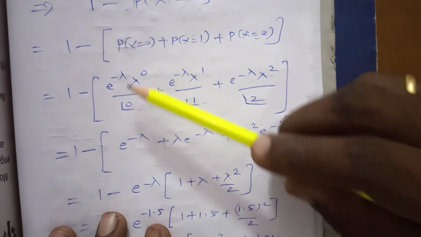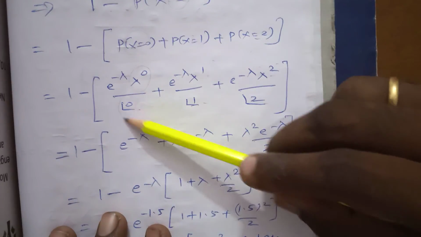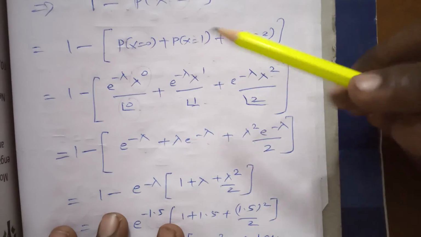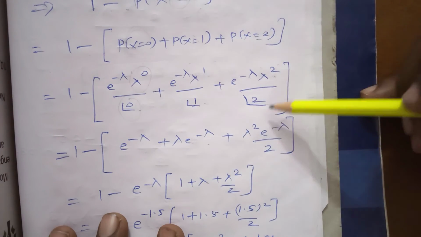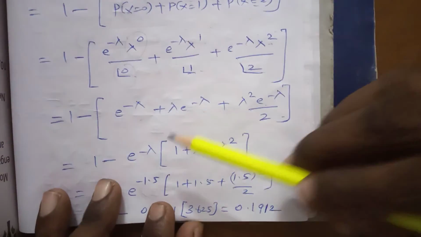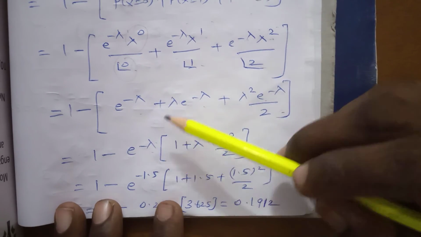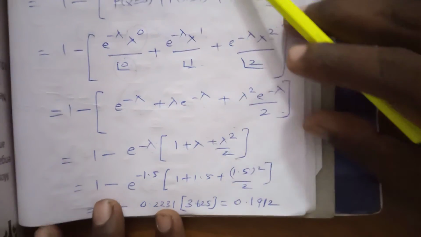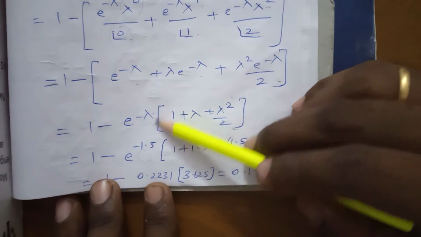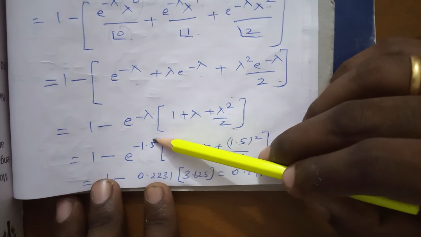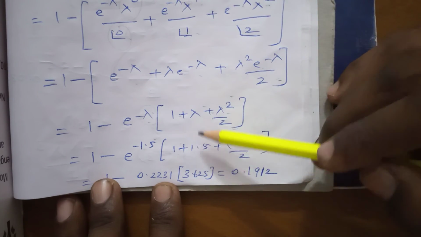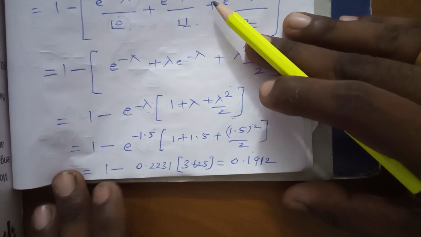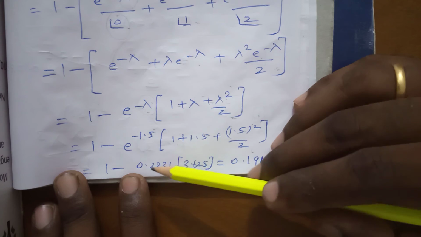So 1 minus e power minus lambda, which is common for all terms, into 1 plus lambda plus lambda square by 2. Substituting, 1 minus e power minus 1.5 into 1 plus 1.5 plus 1.5 whole square by 2.